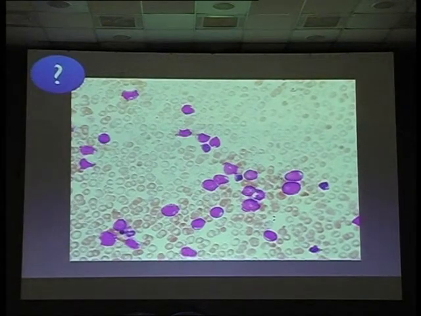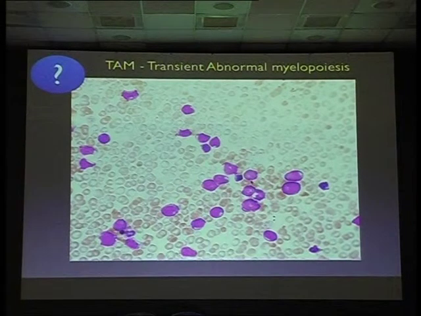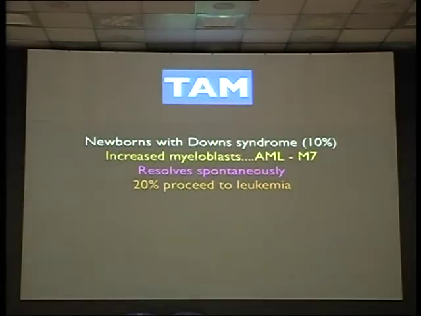What's happening here? Whenever there is a high count, especially in newborns, please remember transient abnormal myelopoiesis. Never give the diagnosis of leukemia in a 2-day-old baby. Just wait, okay? And do you know what is the disease most commonly associated with this? What syndrome? Very good. Down syndrome. See, I told you, all of you will clear the exam.